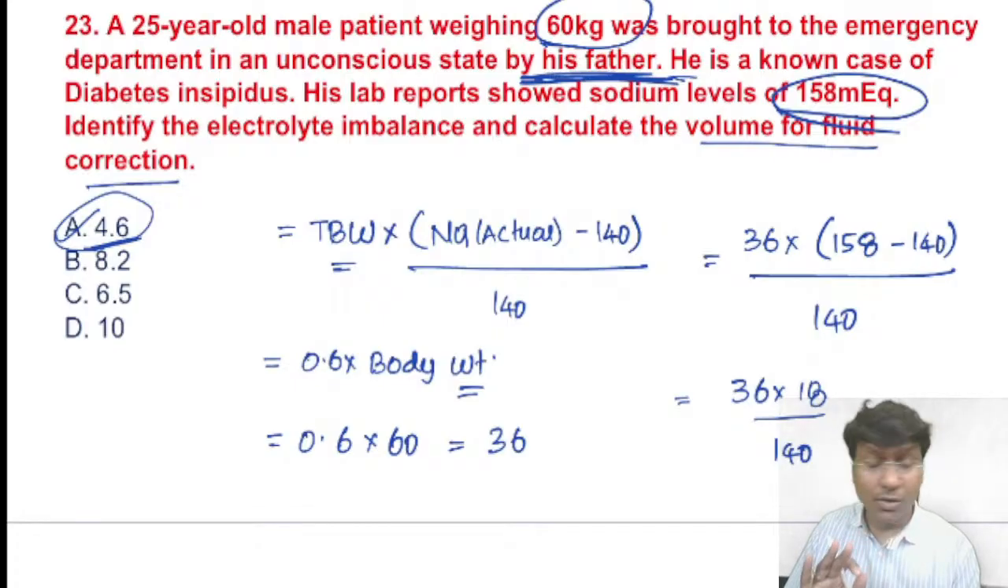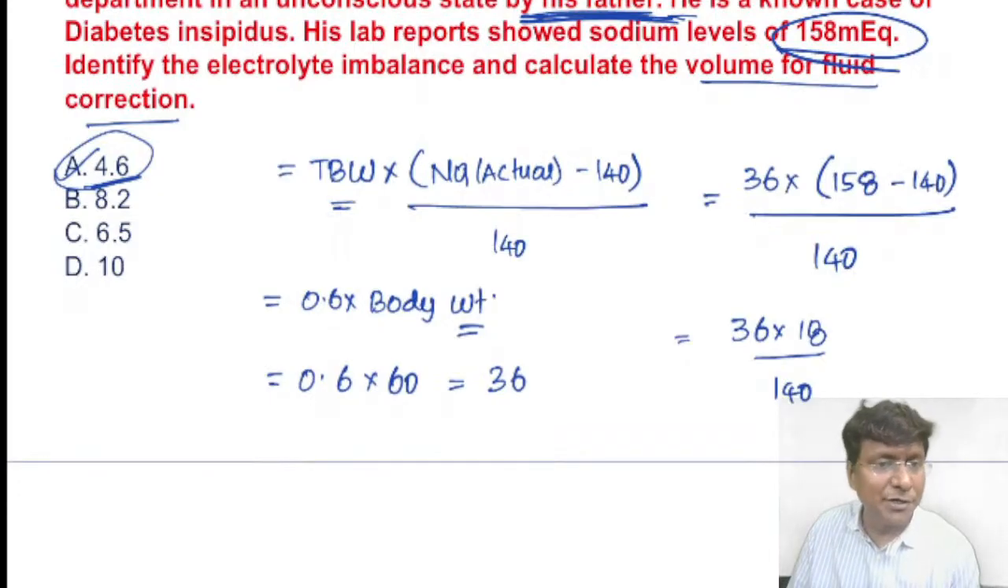This patient is having hypernatremia. So what is the particular volume that you will give? What is the problem with hypernatremia? Hypernatremia will cause a fluid shift across the brain, and that can cause seizures. And that 4.6 liters of fluid, what fluid are you giving?